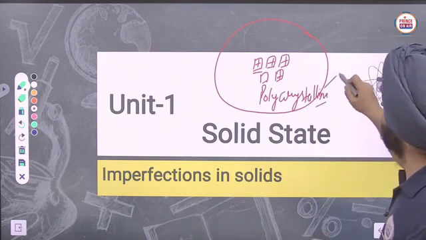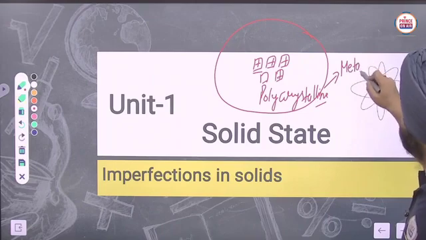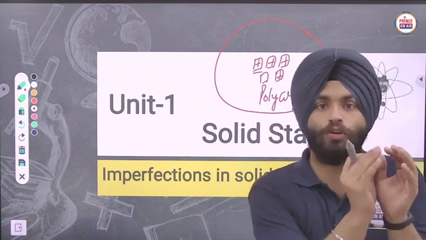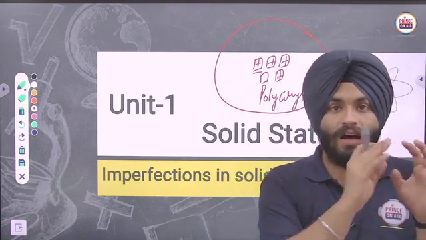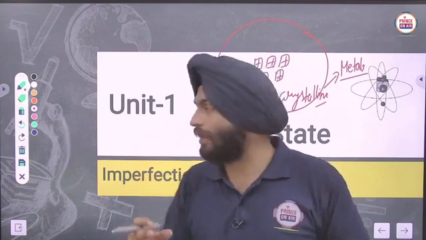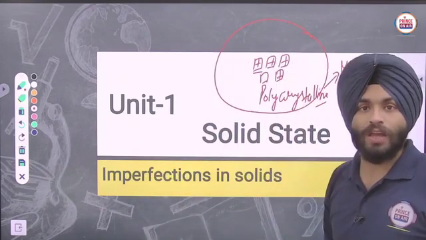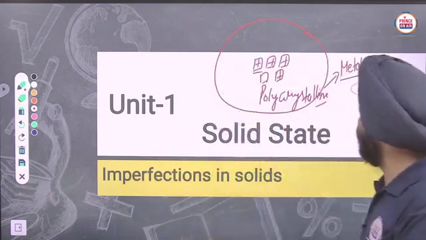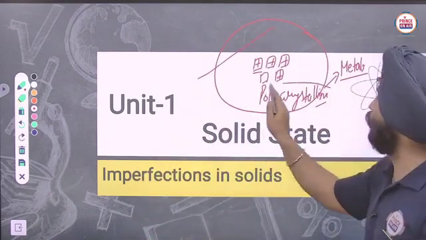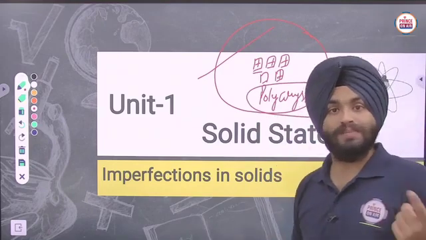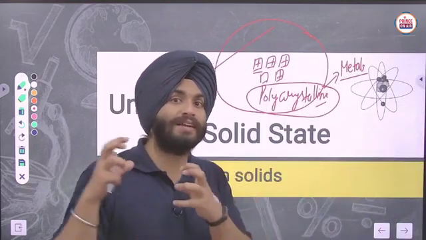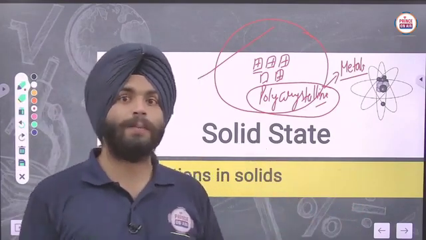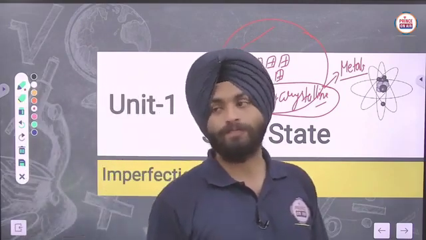Basically, metals are crystalline, but when the smallest portions of the crystalline metals are arranged in a random arrangement, they take on characteristics related to the amorphous. So they are considered polycrystalline solids. Poly means many, crystalline means crystals. So polycrystalline solids are made of many crystals, and the majority of metals behave like this.